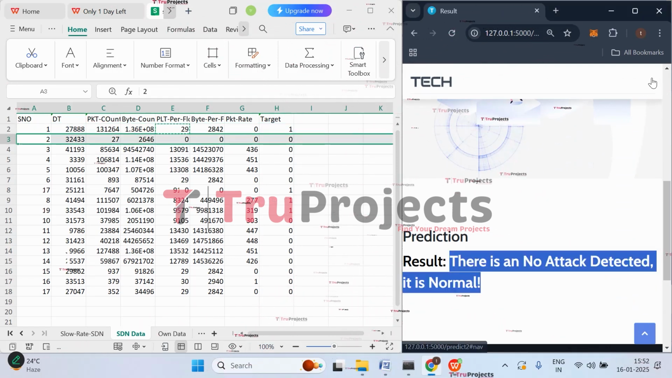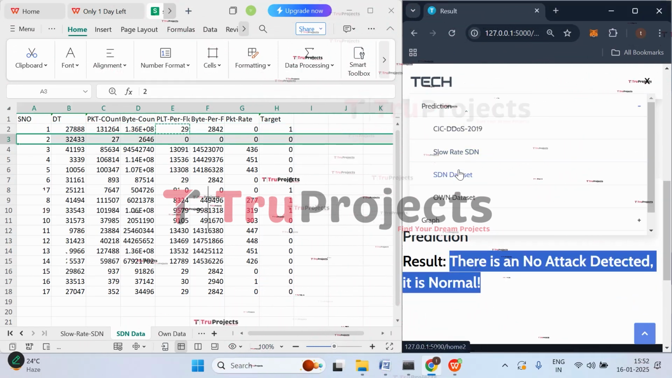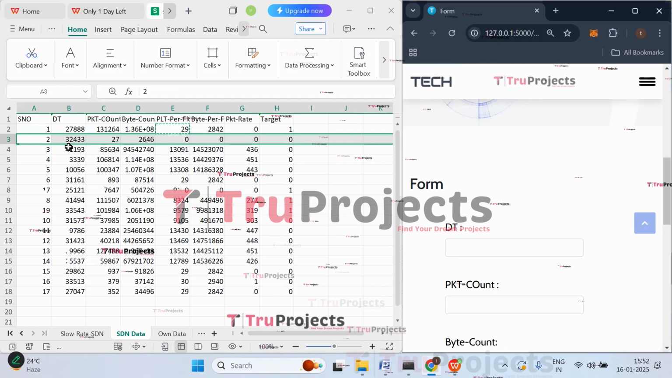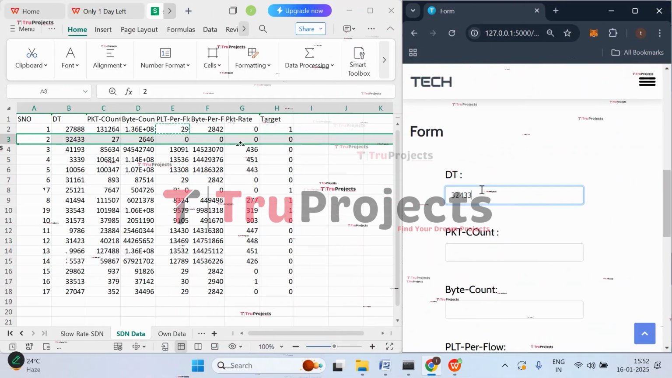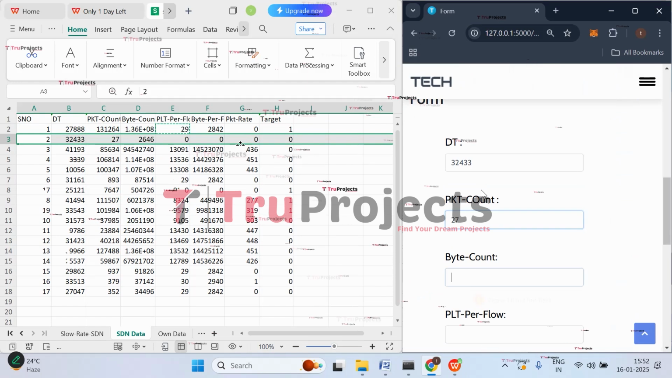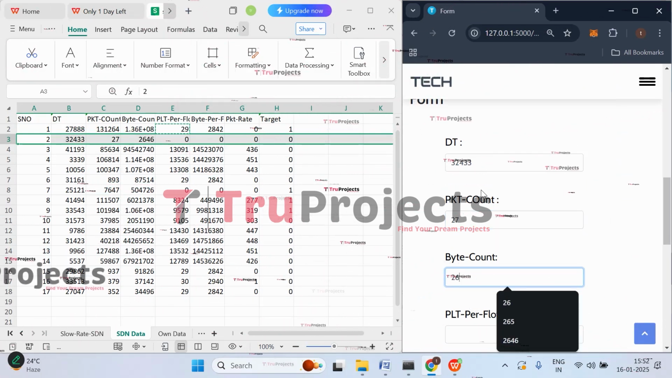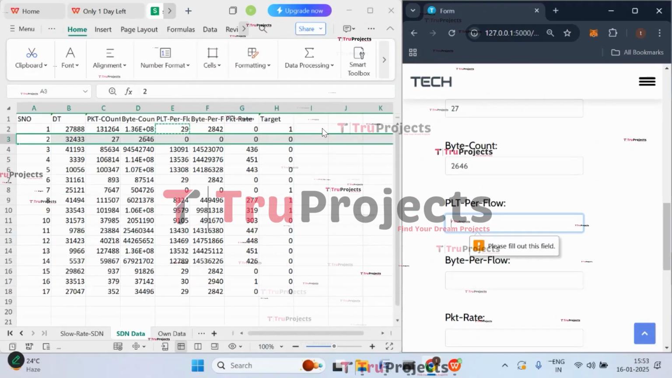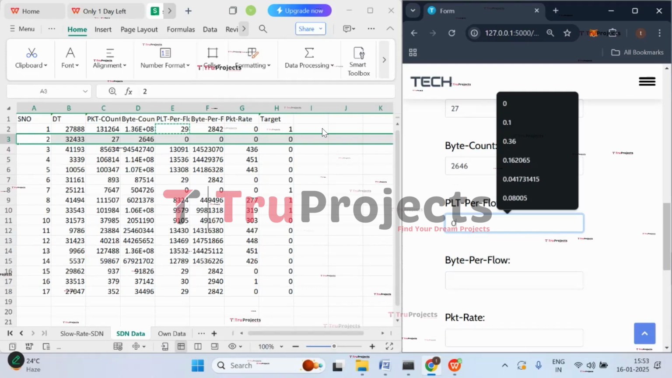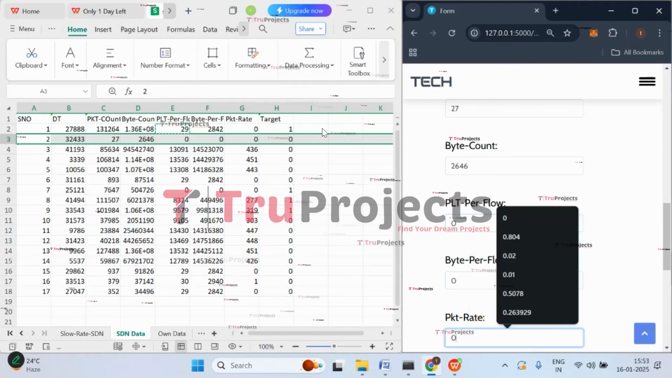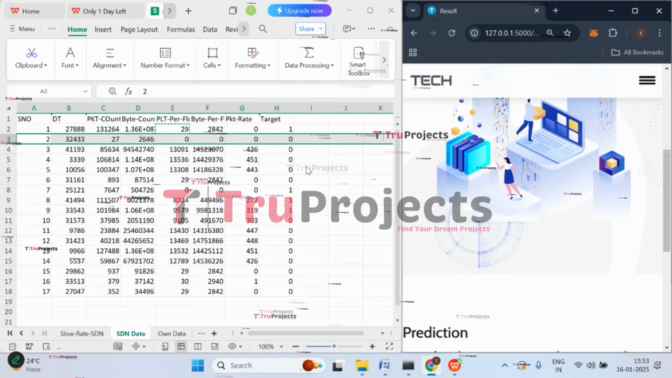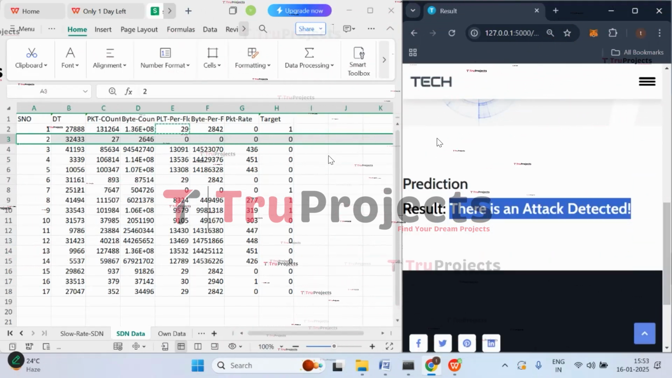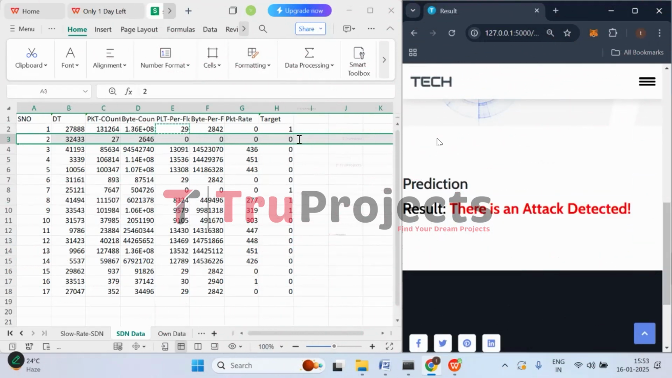Now let's check with this case. Click on prediction, click on SDN dataset. So DT value is 32433. PKT count is 27. Byte count is 2646. And PLT per flow is 0. The next three values are 0. Now let's click on predict. So here we got the prediction that there is an attack detected. So an attack has been detected.